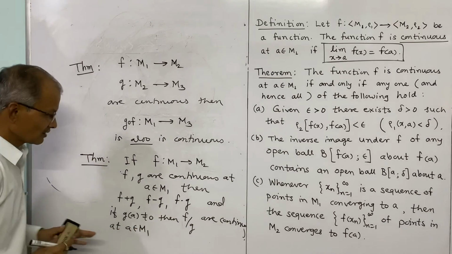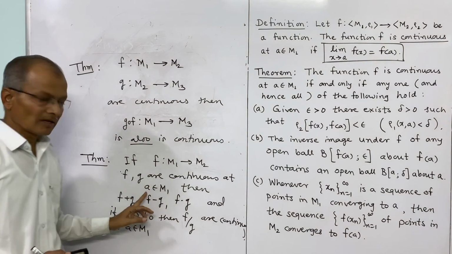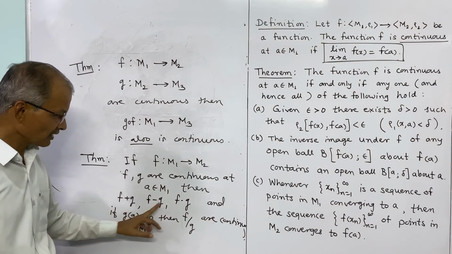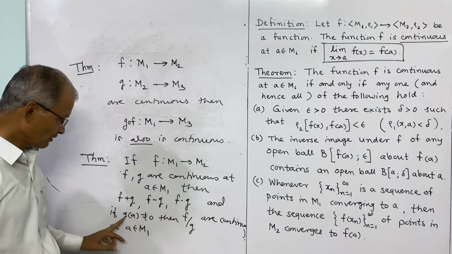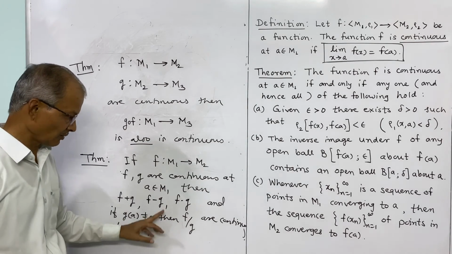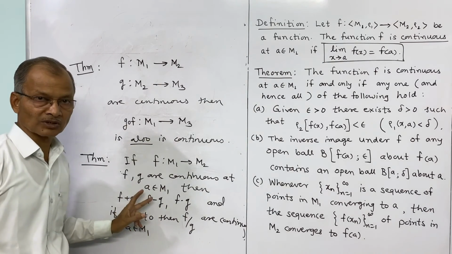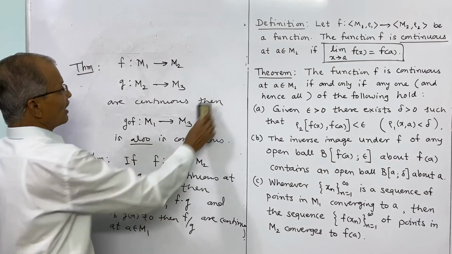We have studied this earlier in the 12th standard itself. So in simple words, the sum, difference, product and quotient, whenever the denominator is not 0, of two continuous functions is continuous.